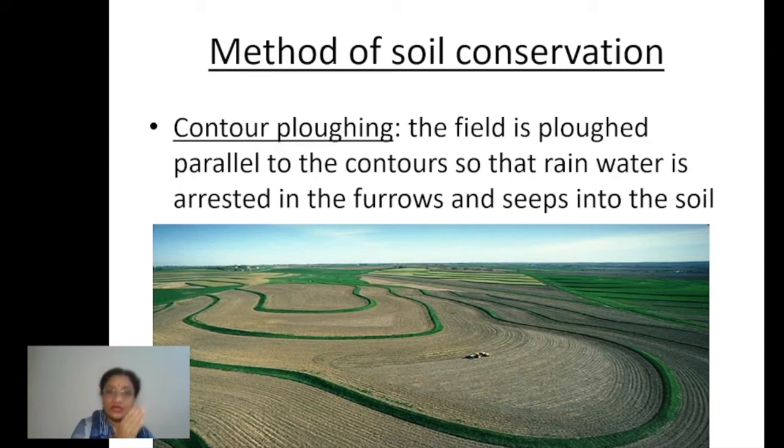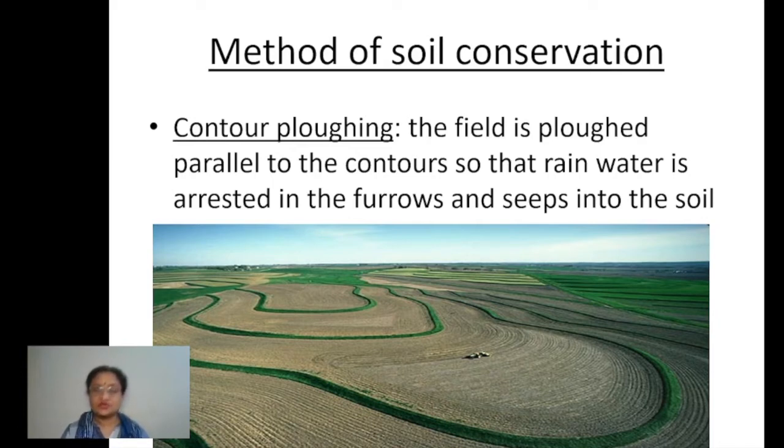Whenever rainfall occurs, the water flows down along the slope, and maximum water gets within those furrows which are made along the contour lines. There the seepage of water is a lot.